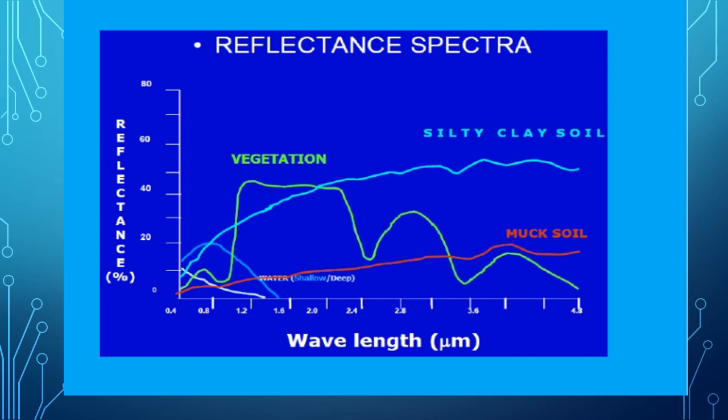In shallow water, the reflectivity is up to 20% at 0.7 micrometer wavelength, and in deep water, the reflectivity is up to 10% at 0.45 micrometer. When we see the reflectance curve of clay soil and muck soil, in silty clay soil the reflectance is more as compared to muck soil.